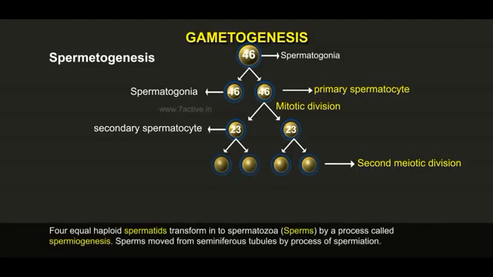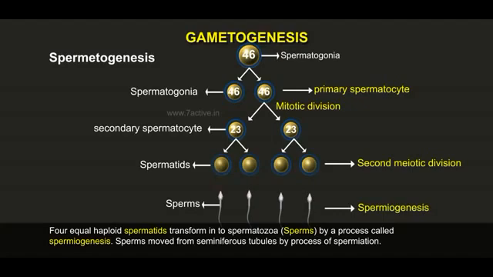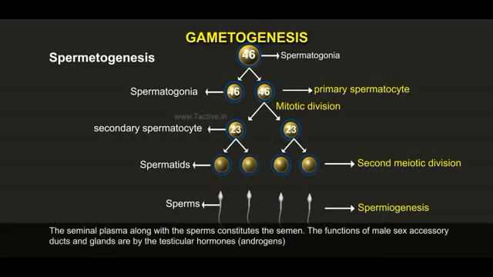The 4 equal haploid spermatids transform into spermatozoa, sperms, by a process called spermiogenesis. Sperms are released from the seminiferous tubules by the process of spermiation. The seminal plasma along with the sperms constitutes the semen. The functions of the sex accessory ducts and glands are maintained by testicular hormones, androgens.